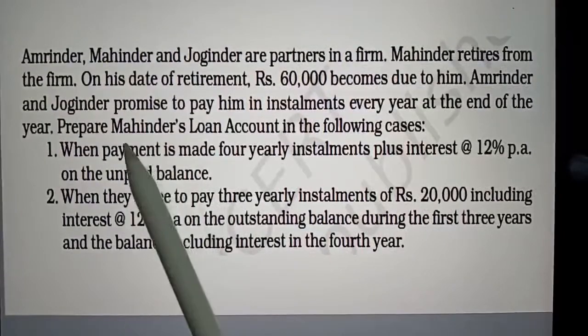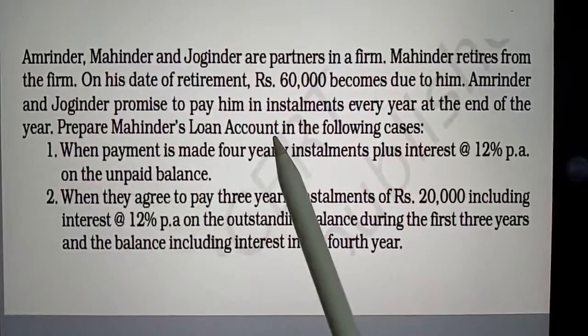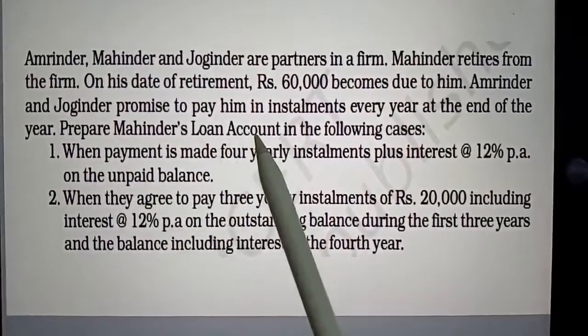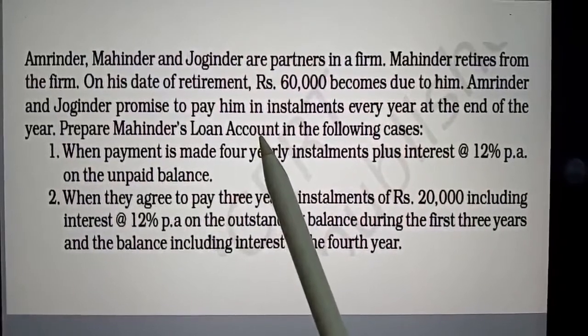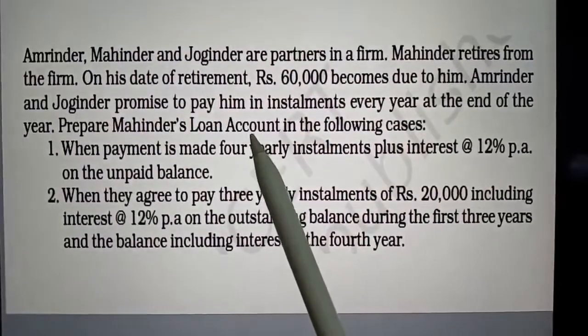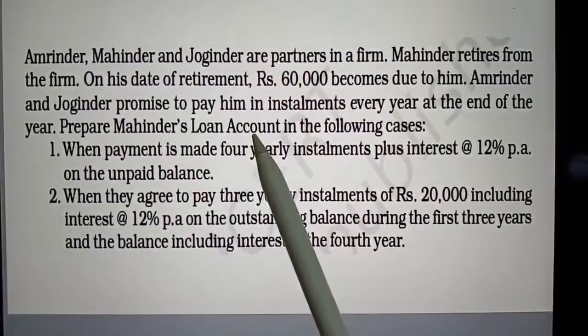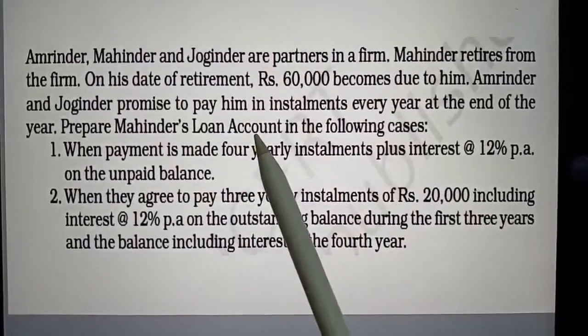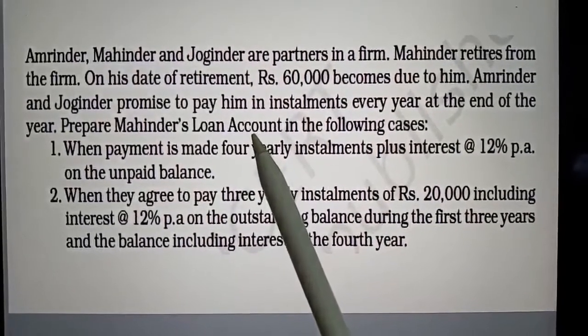So we have to prepare Mahinder's loan account, and loan account is a liability account. And what is the rule of liability account? Any decrease in the liability should be debited and any increase in the liability should be credited.